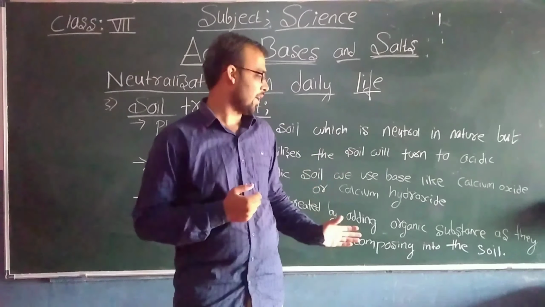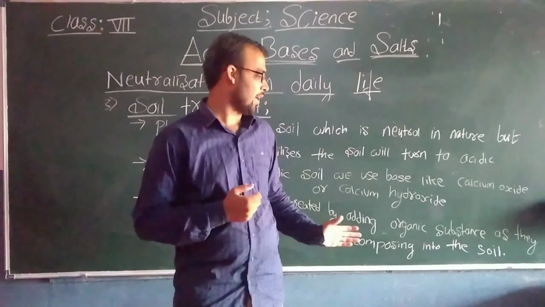Now we look at the fourth one. It is factory waste. Look at here. Factory waste is acidic in nature and cannot be directly dumped anywhere. The waste which is coming from the factory is highly poisonous and acidic. So we cannot dump that waste directly anywhere.